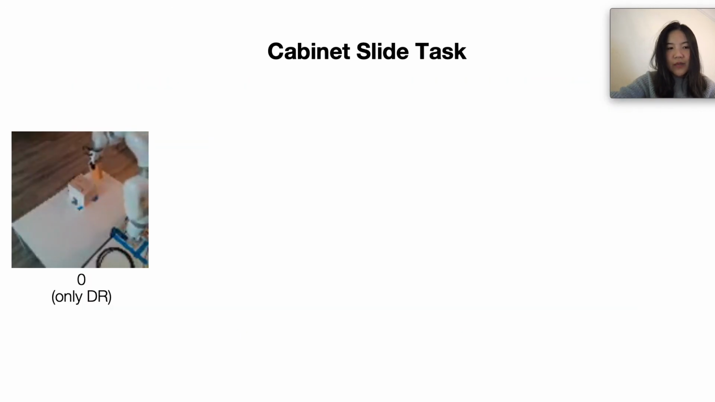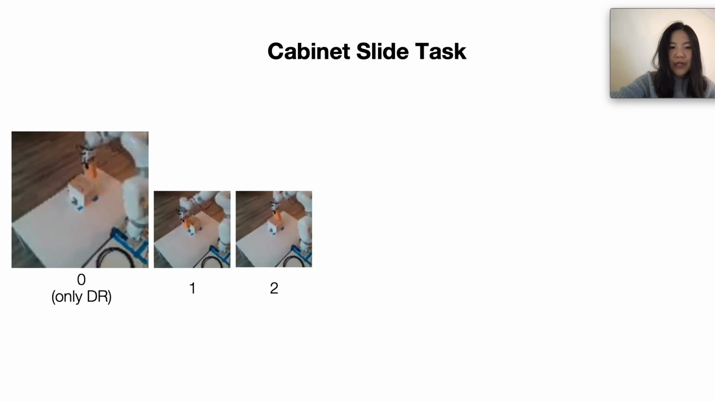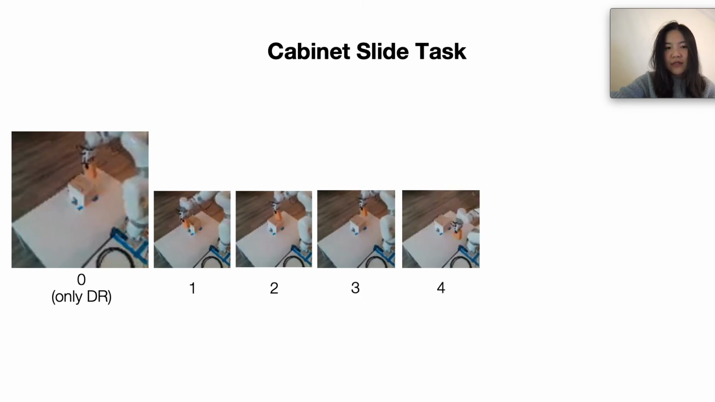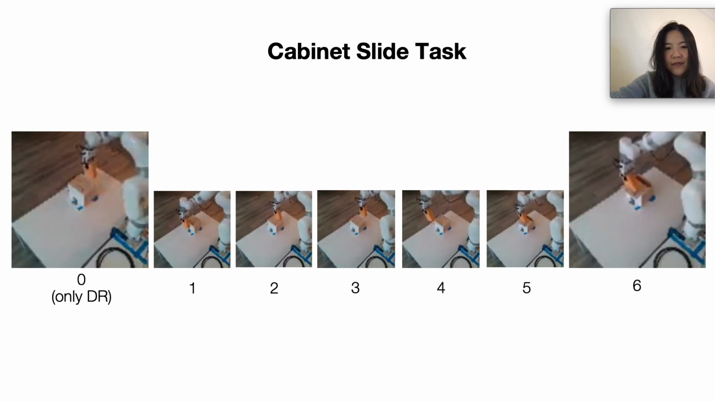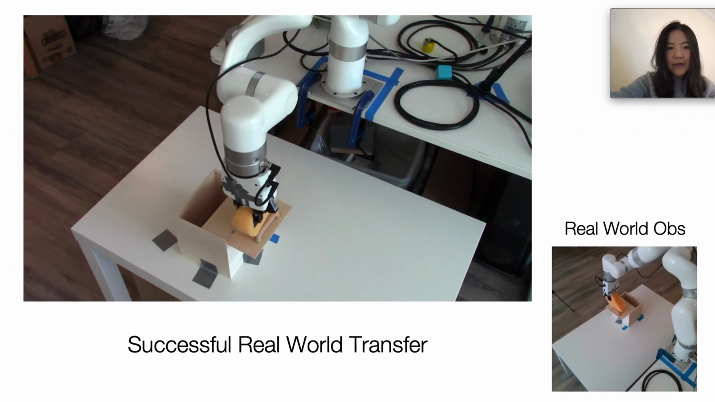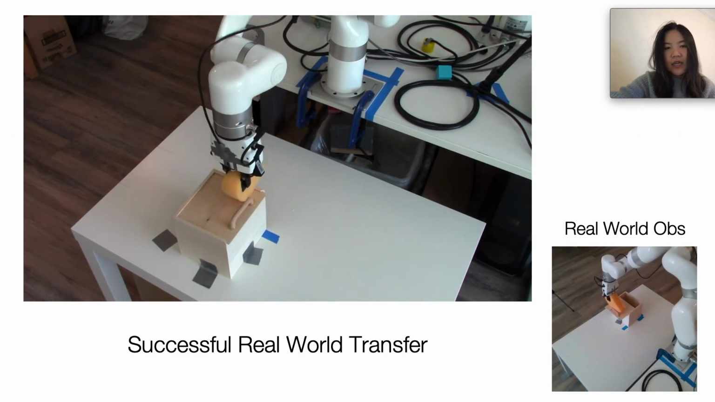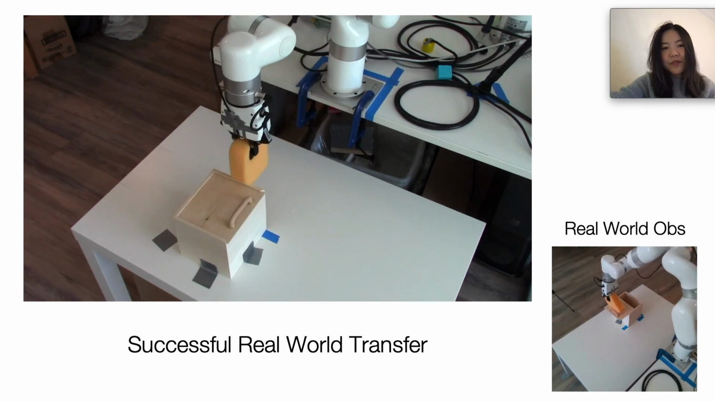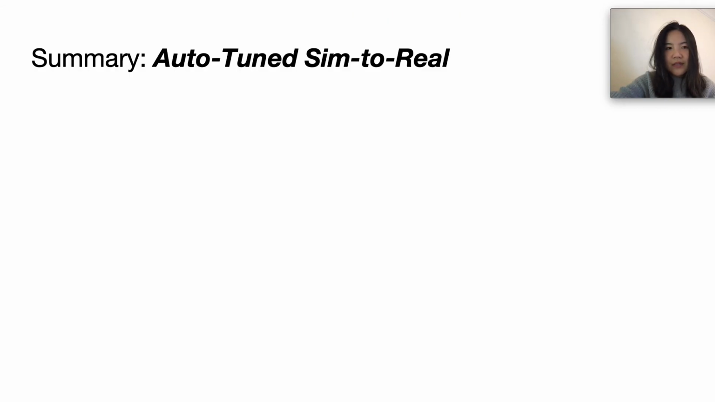And once again, running our method, we see that with a few simulator updates, the policy is able to perform better and better in the real world, reaching the handle of this cabinet, eventually attempting to open it before succeeding at finally opening it after 6 simulator updates. And so once again, we see a video of the successful transfer of this policy to the real world after using our method.